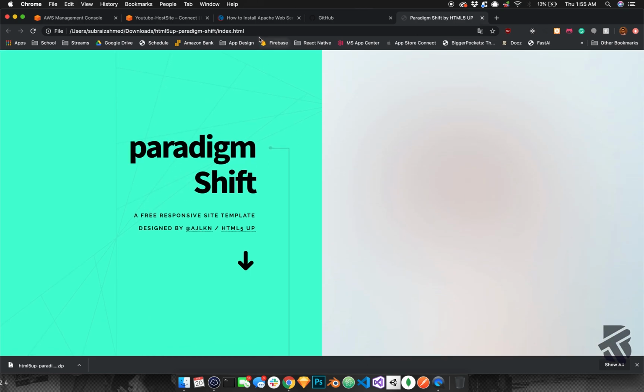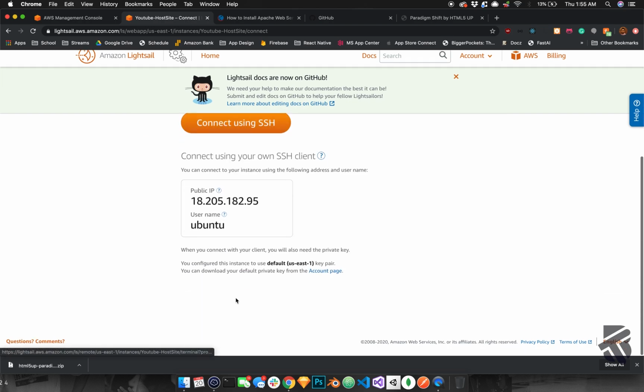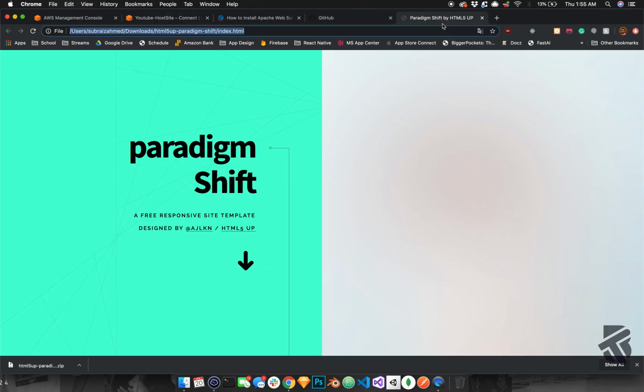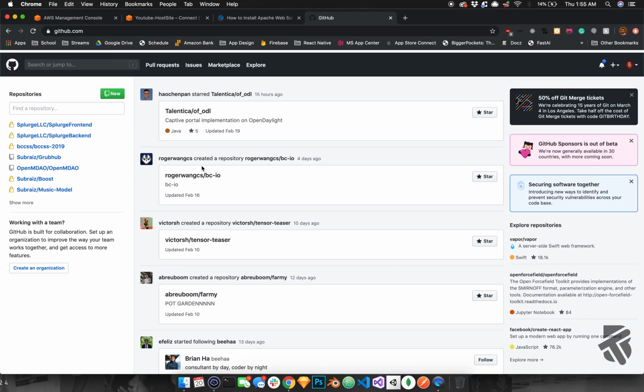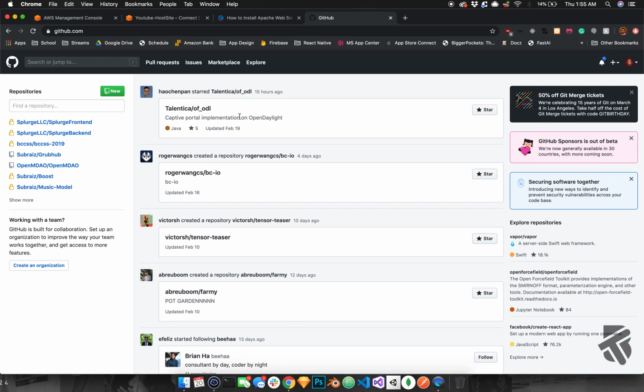So what we want to do is get to the point where if we copy and paste this IP address, we get to this site over here. What I recommend, to avoid a lot of pain later down the road, is to just upload it to GitHub, and I'll show you guys why that's the easiest way to do it if you're just trying to throw a website on there. If you do not know how to upload it to GitHub, first make a GitHub account.